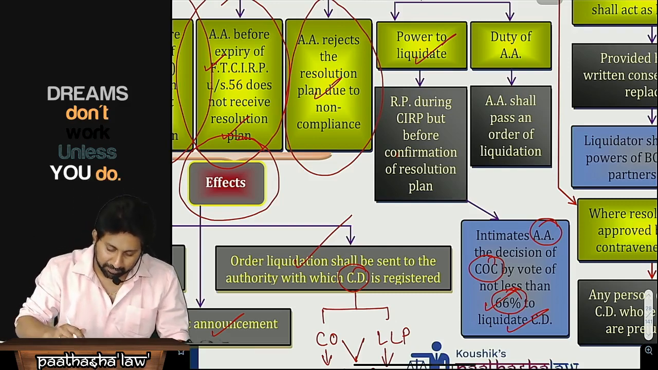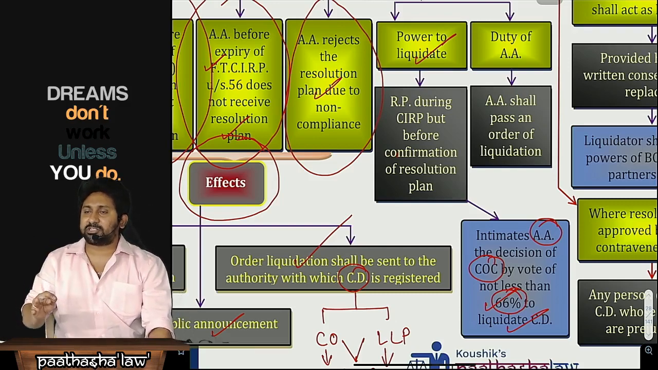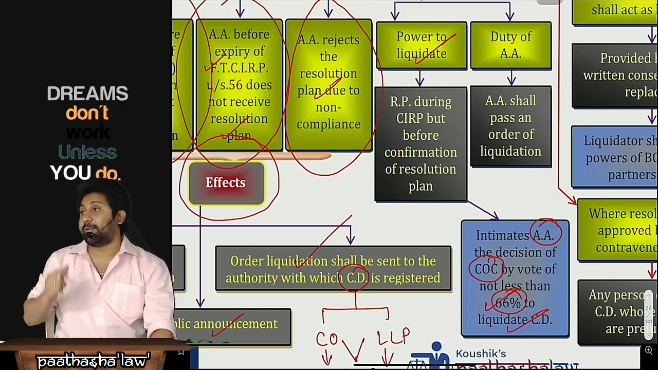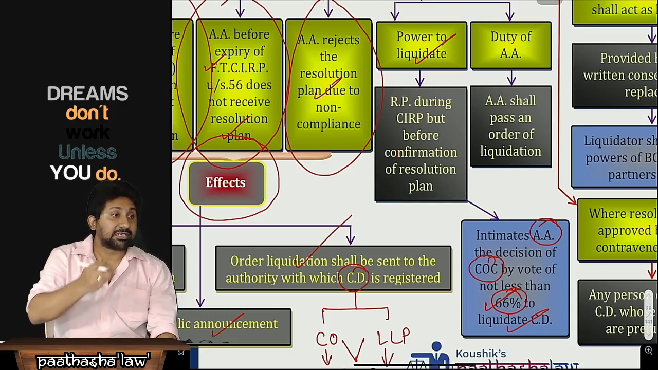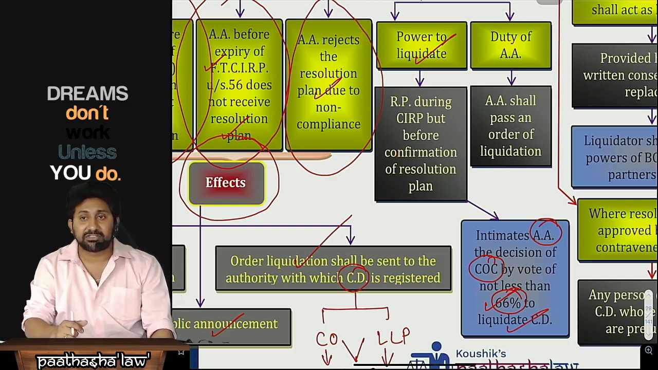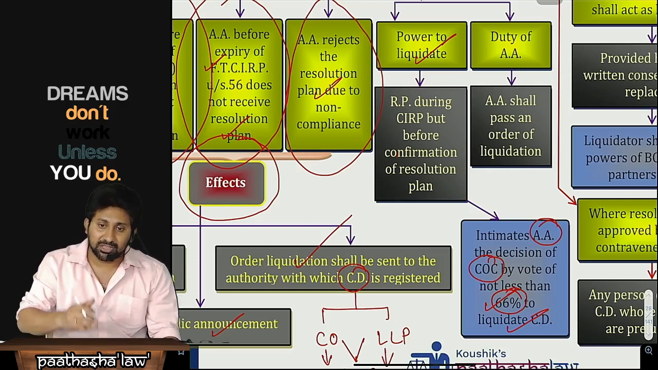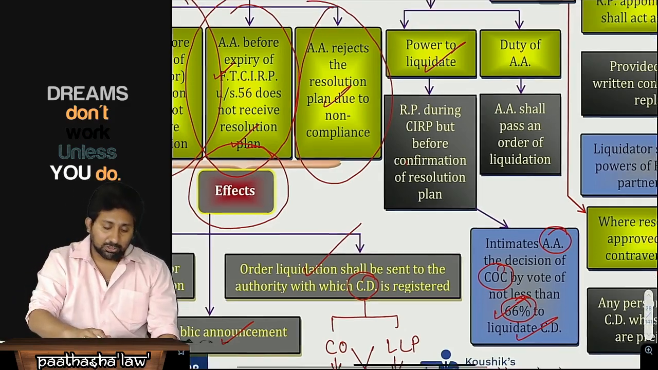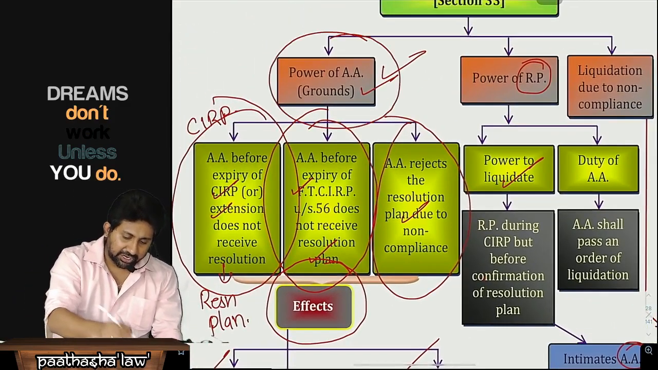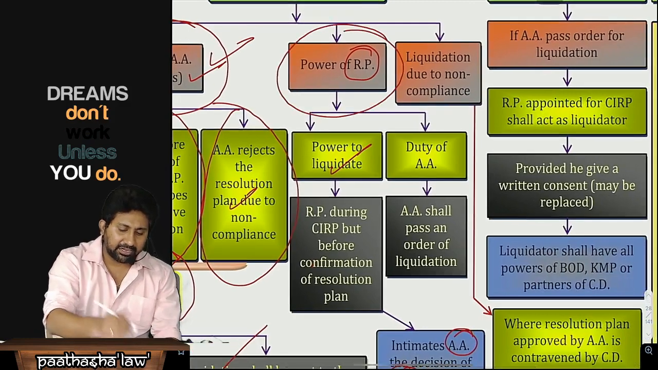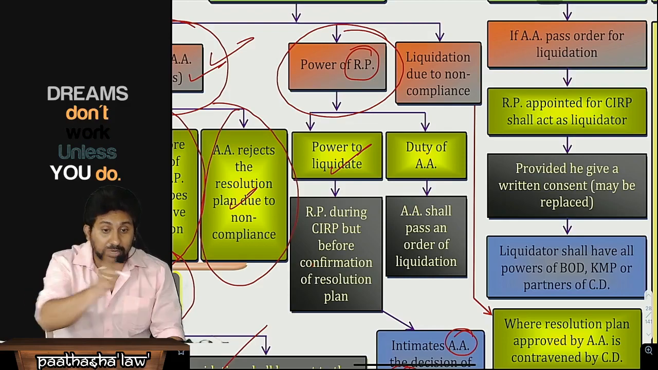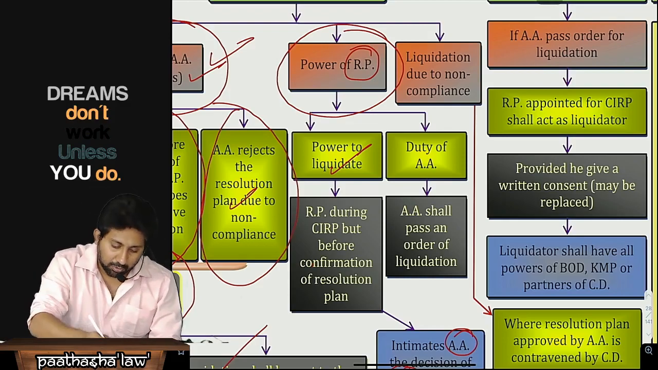So the point is, the resolution professional will intimate the adjudicating authority about the decision of the committee of creditors to liquidate the entity, when they pass the resolution in the committee with 66% voting share. So they will inform, and now the adjudicating authority will order liquidation. So ground number 1, these are the first 3 grounds. This is a ground where creditors ask. There is a third very important ground of liquidation, where due to non-compliance the company goes into liquidation. What is that? Let's see.